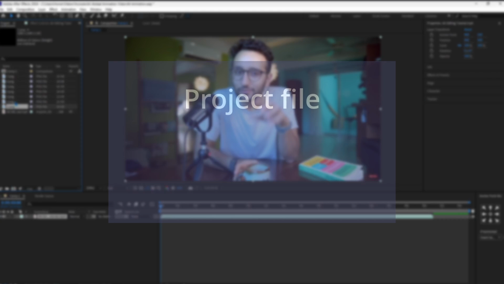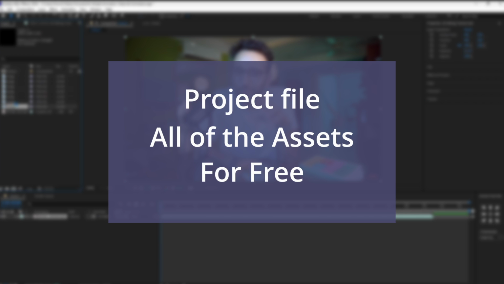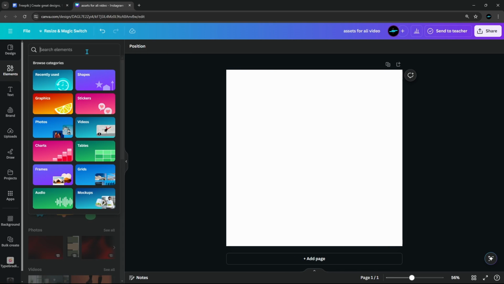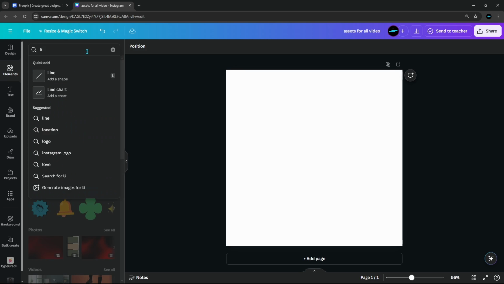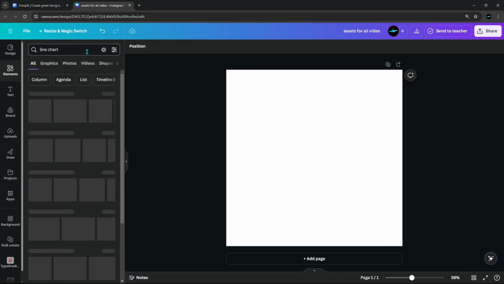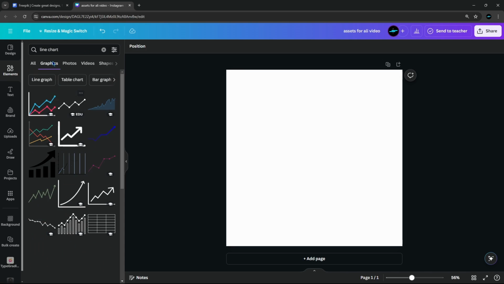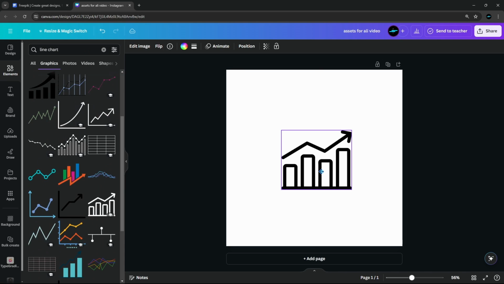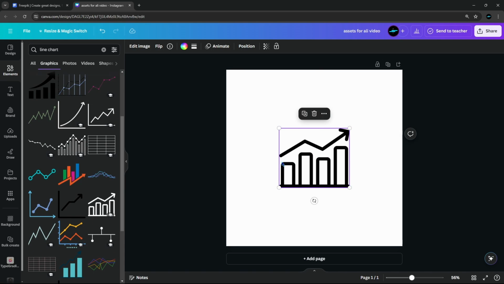Also, you can find the project file and all of the assets for free in the description, so check it out. So let's start gathering the assets by looking for the first icon on the top left, which was something like a line chart. So I'll go ahead and look for it in Canva because that's one of my favorite websites, and I think this one looks pretty good. What I'll take from this image is the arrow, this one above, and I'll create the rest in After Effects.